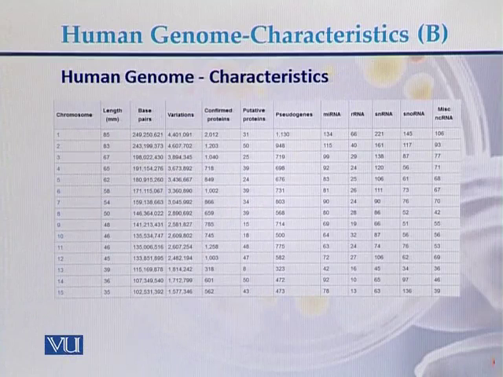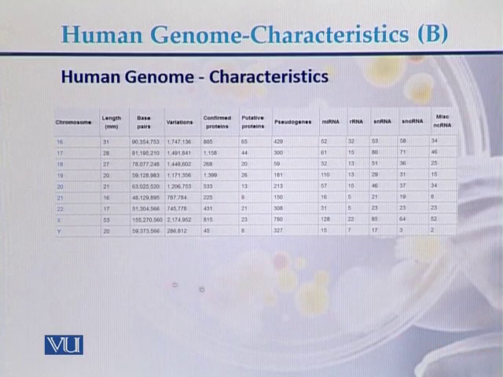In this diagram, we can see the details of all the chromosomes of the human genome, chromosome 1 to chromosome 15: length of the chromosomes, base pairs of the chromosomes, variations in the chromosomes, confirmed proteins that have been identified on the chromosomes, putative proteins, pseudogenes, miRNA, rRNA, snRNA, snoRNA, and miscellaneous non-coding RNA. So this is the detail of chromosome 1 to chromosome 15 of the human genome.